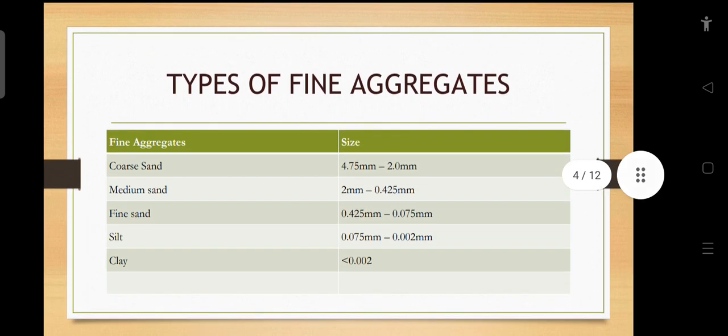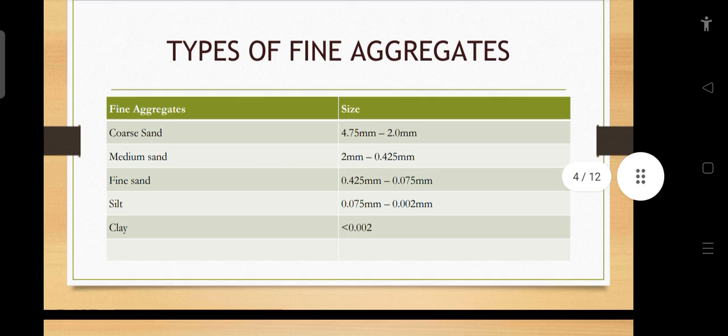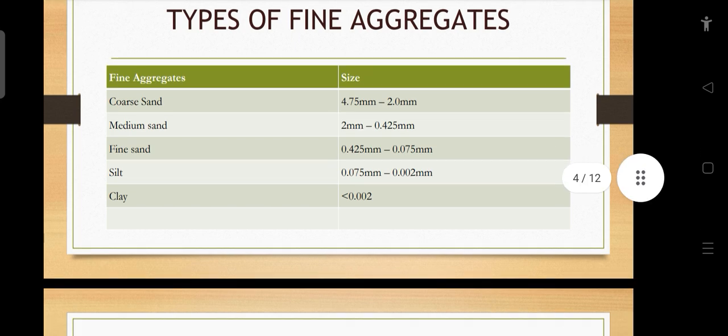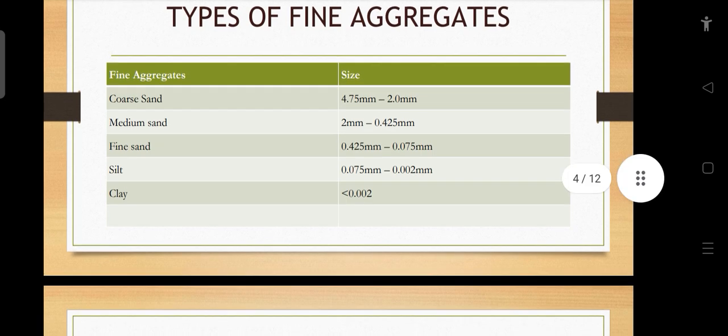Types of fine aggregates. Fine aggregates: coarse sand, 4.75 mm to 2.5 mm, medium sand, fine sand, silt and clay. These are the fine aggregates and their sizes.